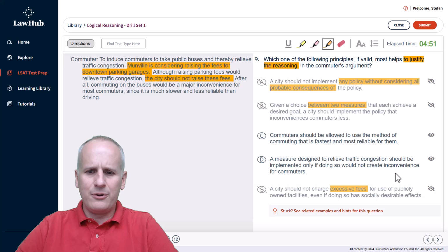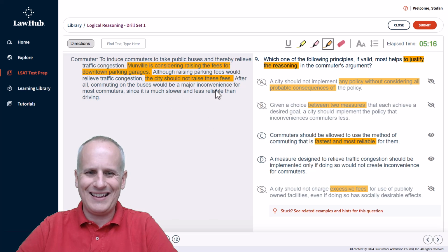Now, when you're down to two options, this is when the highlighting tool is actually most important. You've got to look for actions and descriptions for reasons to eliminate as opposed to just familiar terms that you like. Because if you are looking at familiar terms, you might go, ooh, reliable, I liked reliable. And you might be tricked into selecting the wrong answer because we don't talk about fastest and most reliable.